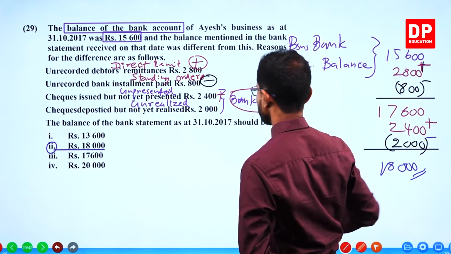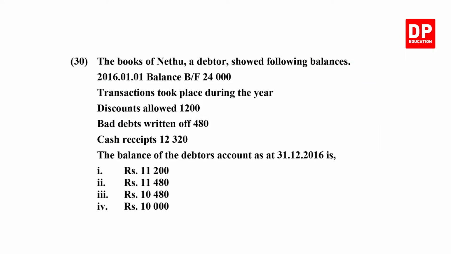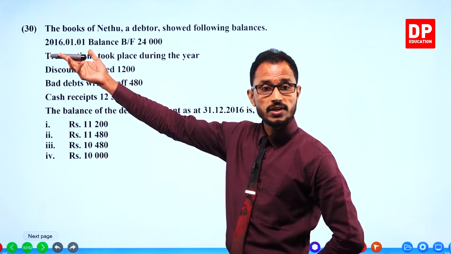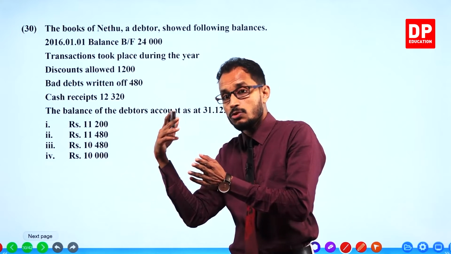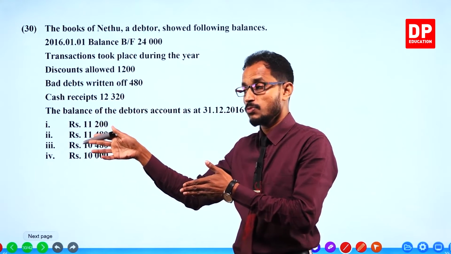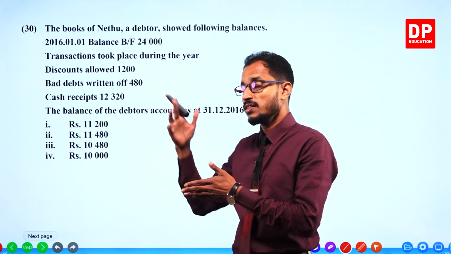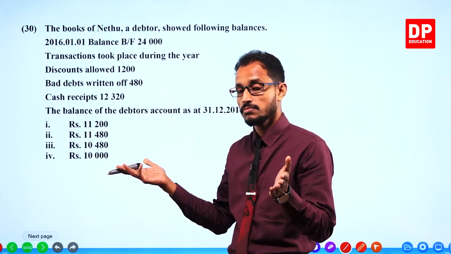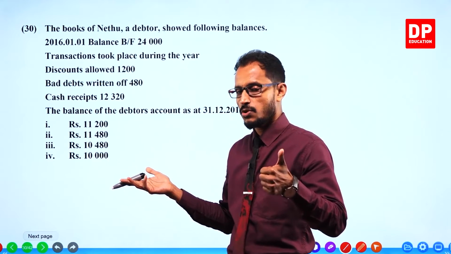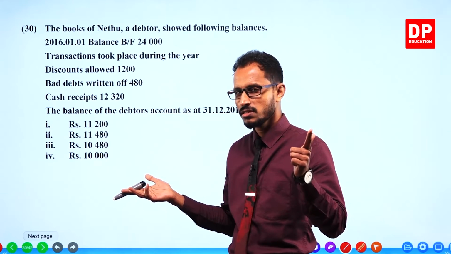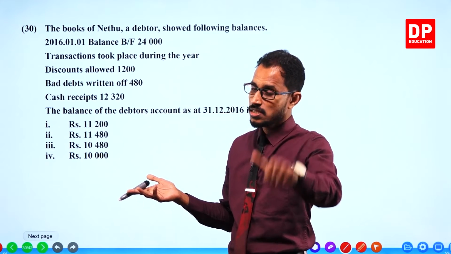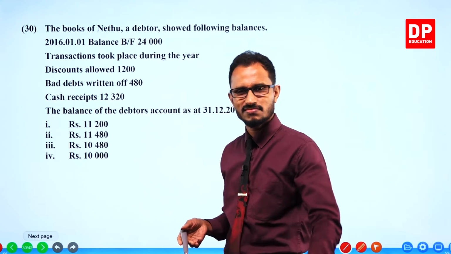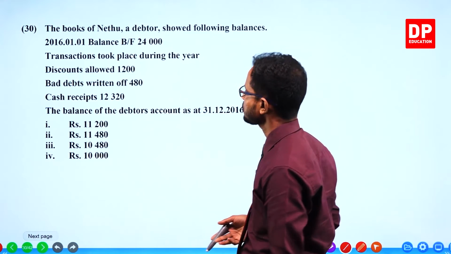Next, last question of this session. From 31st question up to 40th, we are going to do those 10 questions separately, because most of the time those questions come from the last accounting lessons of your syllabus. Mostly from non-profit organizations, production cost, and financial statements. No worries, not a big deal.